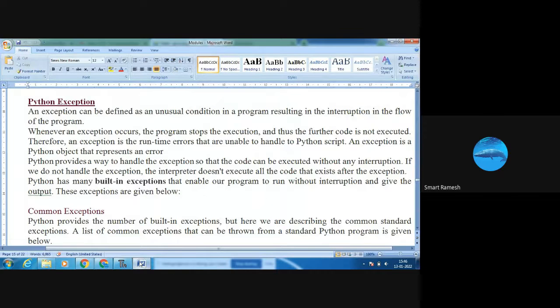Today we are going to see the Python exception. What is an exception? Exception means runtime errors. Whenever an exception occurs, the program stops the execution at that point. The further program will not be executed. So we need to handle that error, and that is called exception handling.